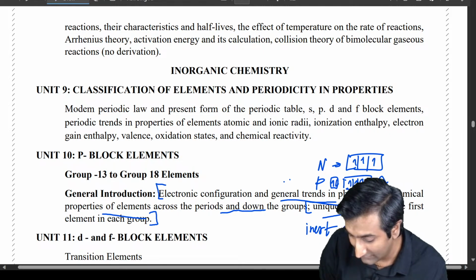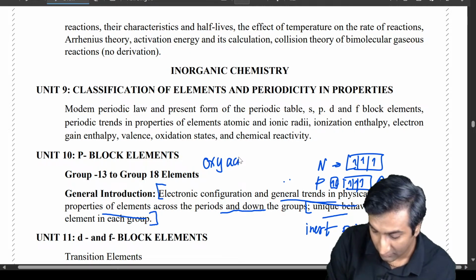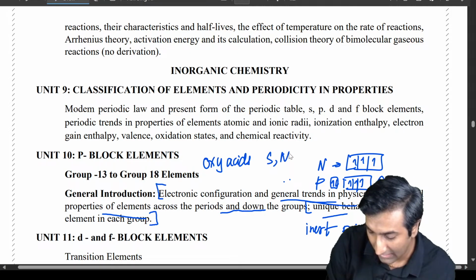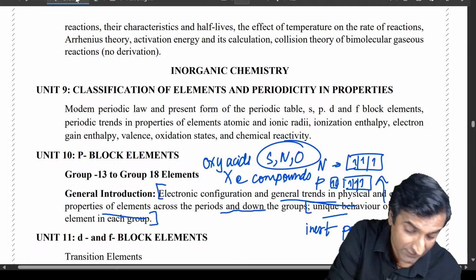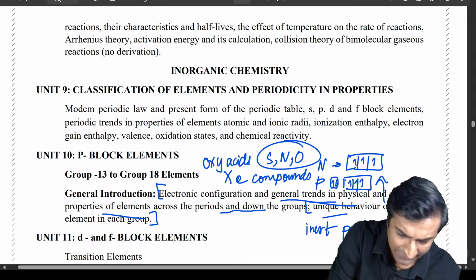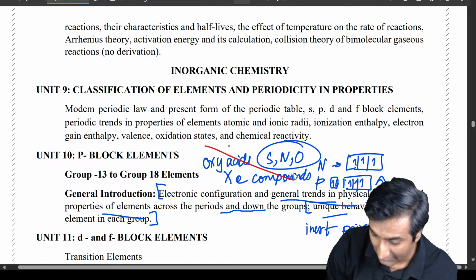So maybe these things are going to be there. Okay. ये होगा. But all those oxy acids जो थे, sulfur के, nitrogen के, oxygen के, xenon compounds, all of these I feel are not going to be there. That's my personal hunch, and also the way that most coaching institutes are going about this. Okay, कि ये चीजें नहीं होंगी.